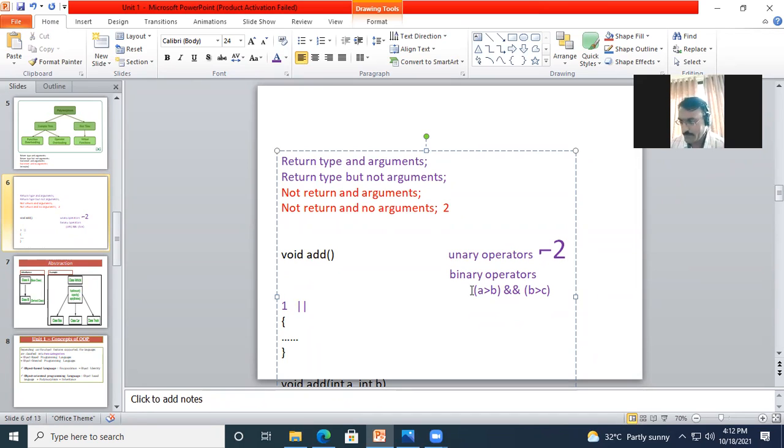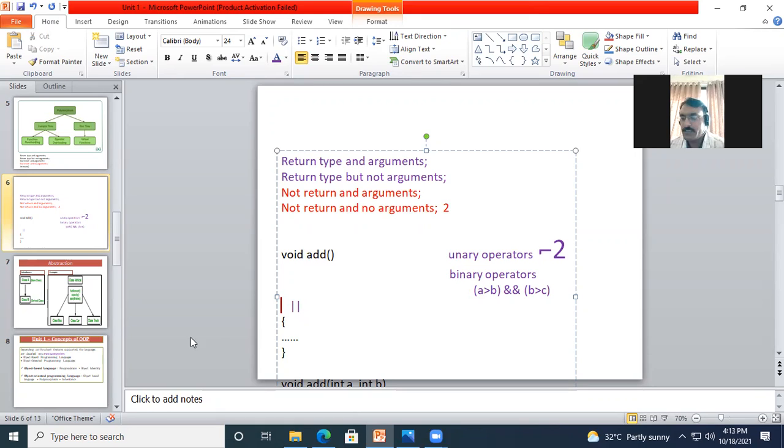If anything either from this left hand side or this right hand side, if any of the conditions is false, meaning one of these two operands is false, I will get the result as 0. Okay, so you should know this. The result of these operators is always in the form of zeros and ones, true value and false value.